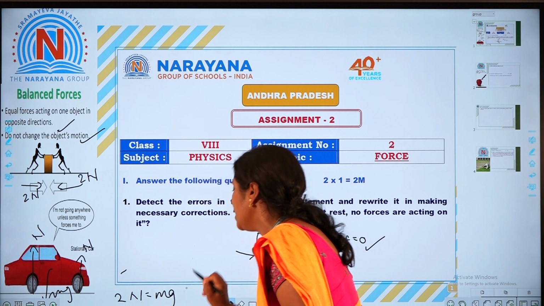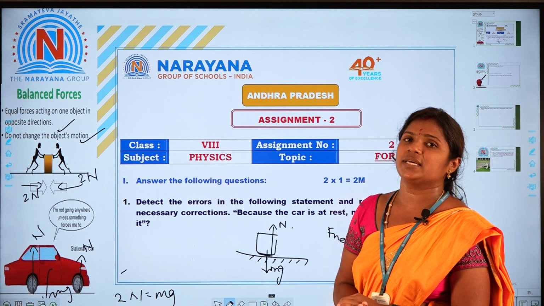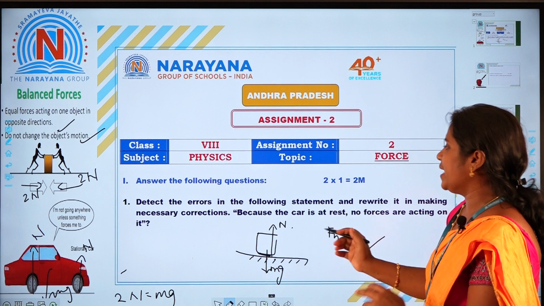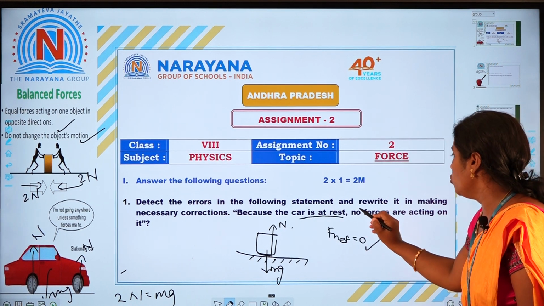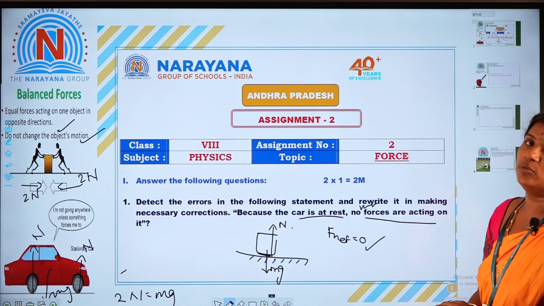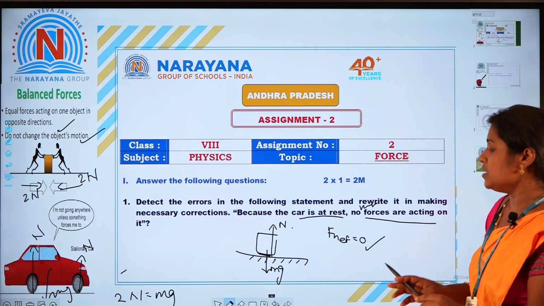Both are acting as balancing forces, so the car is stationary. So we can say: because the car is at rest, no net force is acting on the object. This is the first question.